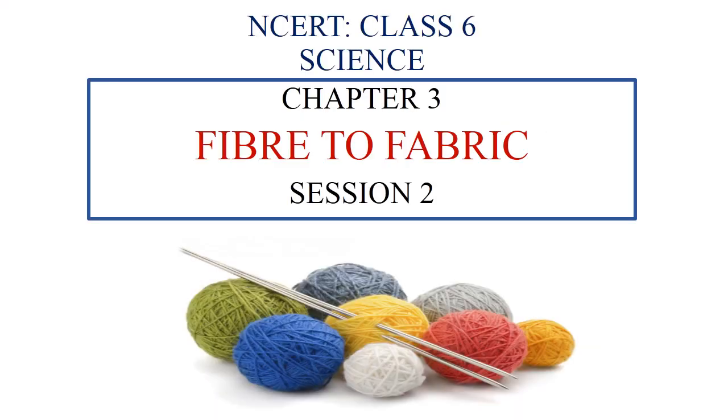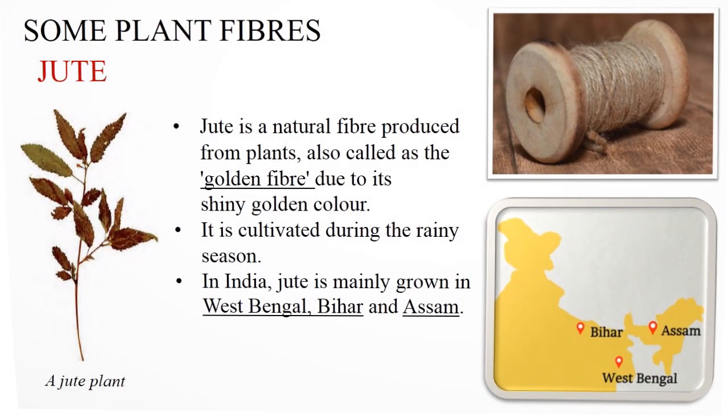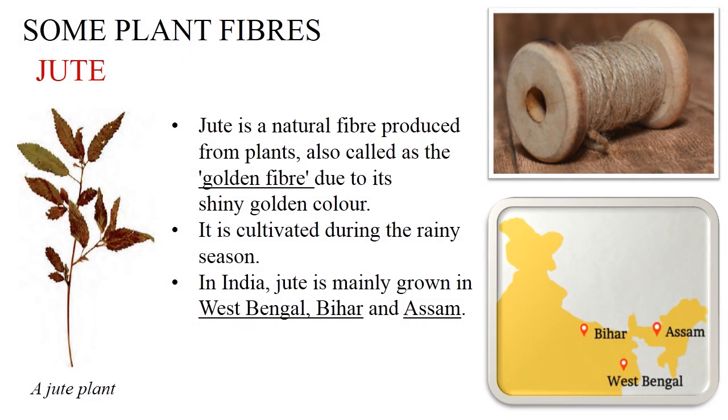Class 6 Science Chapter 3 Fiber to Fabrics Session 2. We obtain plant fibers from plants such as cotton plant, jute plant, hemp plant, flax plant, etc. In this video, we will understand more about jute fibers and cotton fibers.